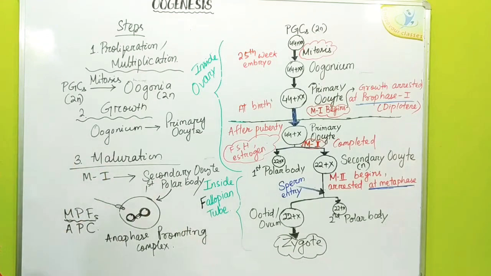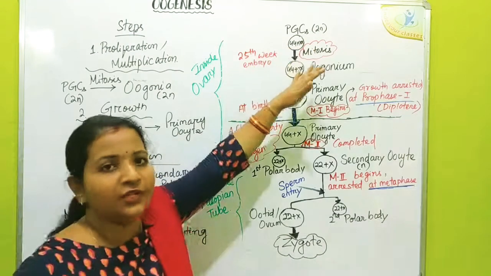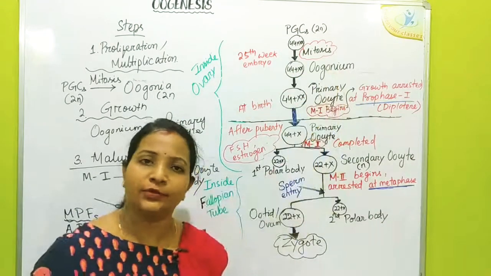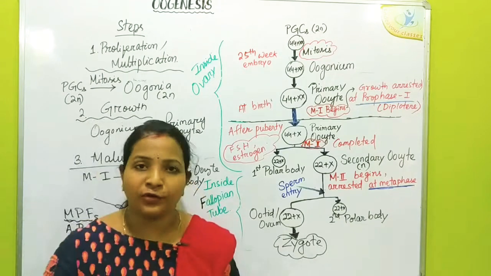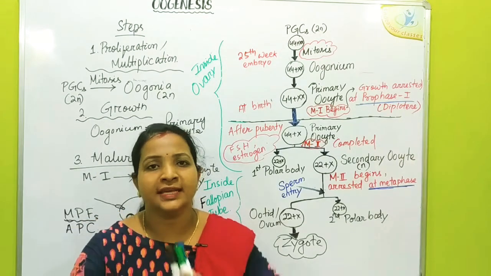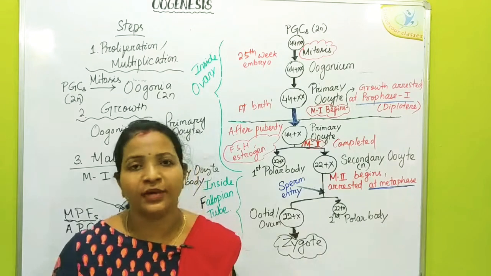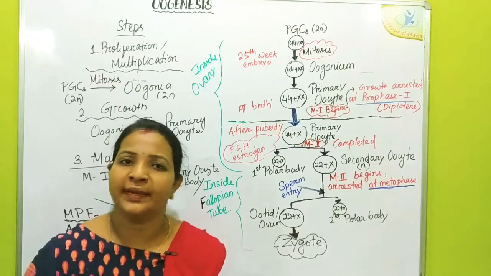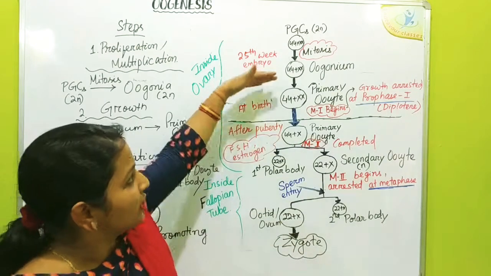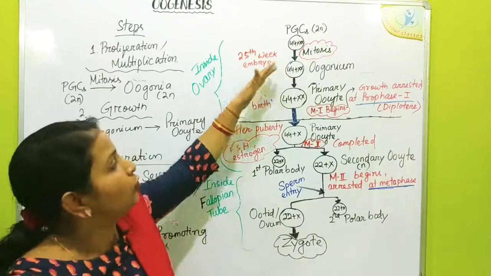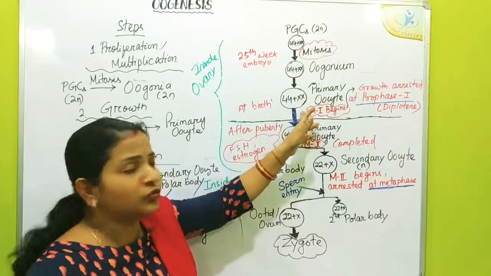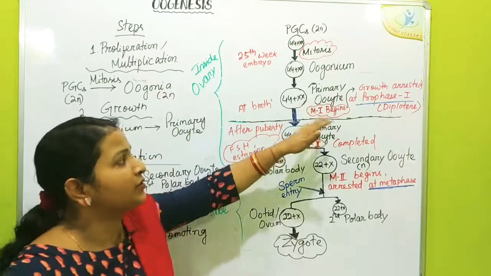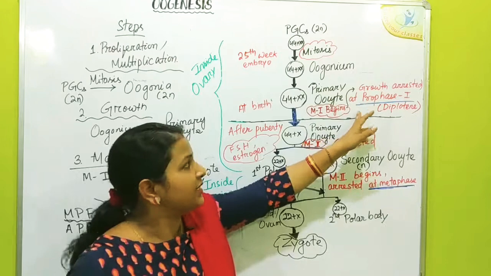So let us summarize. From primordial germ cells during the early embryonic period, by mitosis a large number of oogonia are produced, and the oogonia further divide mitotically to form an additional large number of oogonia which are diploid. Oogonia are the precursor or stem cells of female gametes or ova. Each oogonium undergoes the growth phase, the second phase of oogenesis, and is converted to a primary oocyte.